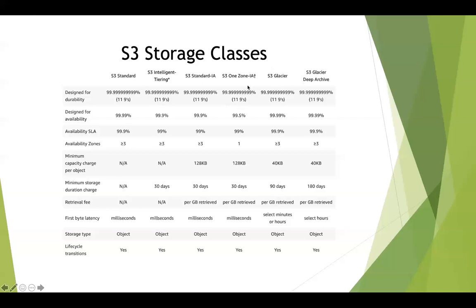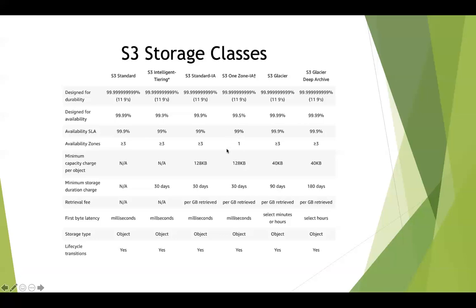And as the name suggests, for One Zone IA, it stores your data, or the copy of your data, within only one availability zone. So if that particular availability zone goes down, you will literally have zero access to your data. But you can see over here, for all your other data, the object is being replicated across a minimum of 3 availability zones. But One Zone IA is only in one particular availability zone.